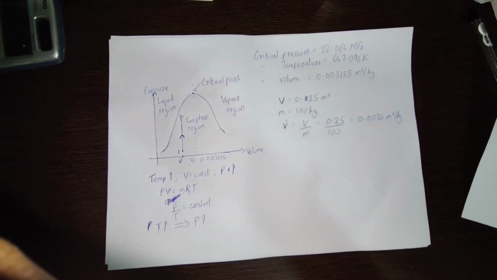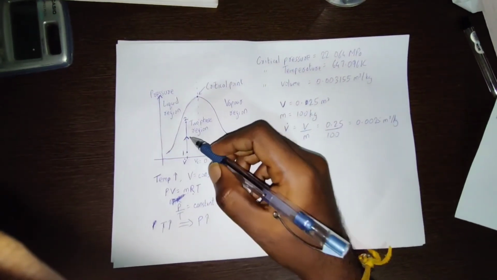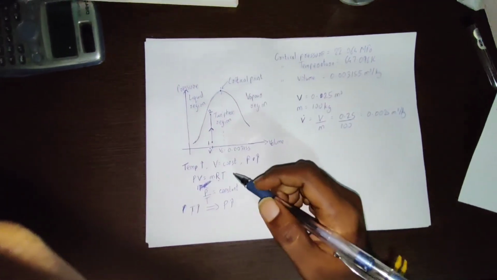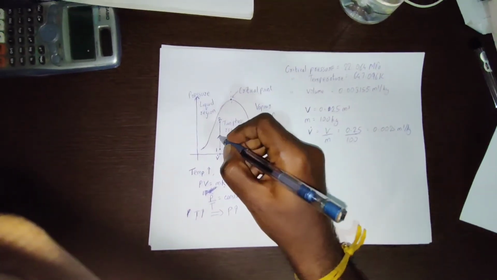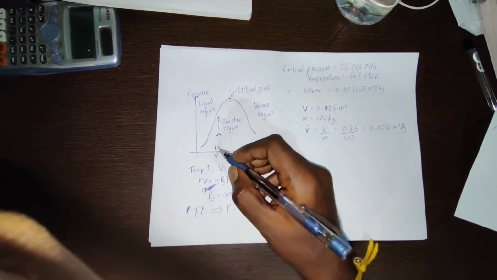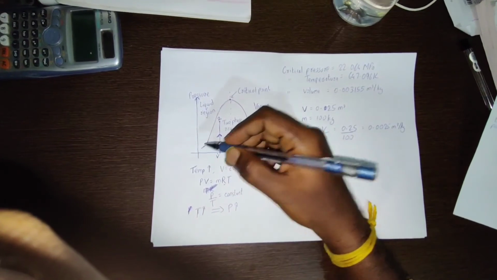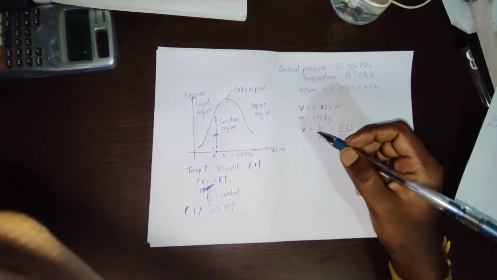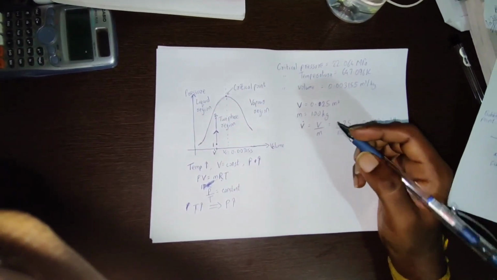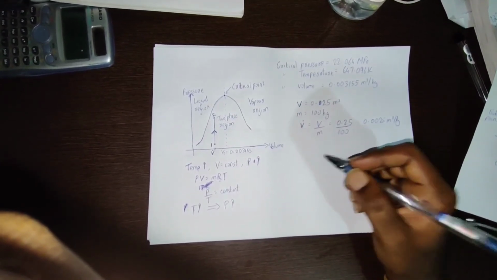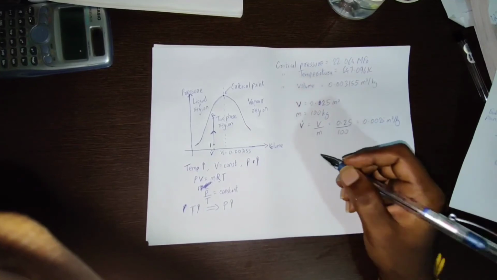And from this process which I have plotted in the PV diagram along with the phase equilibrium curve, we can say that the state of water is approaching the condensation line, that is, it is approaching the liquid region. That means the water vapor inside the container is getting condensed into liquid state.